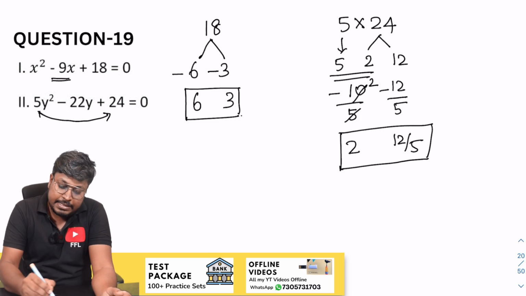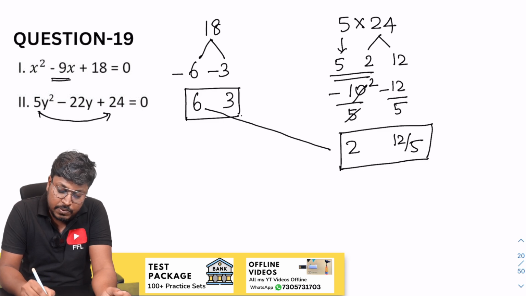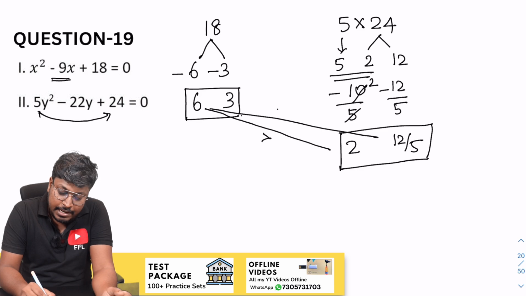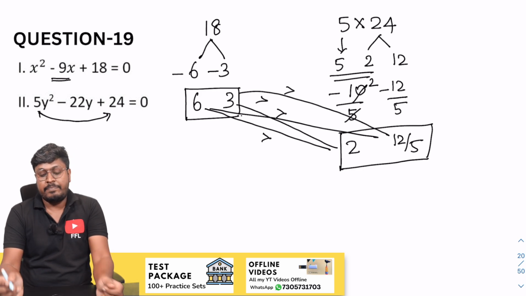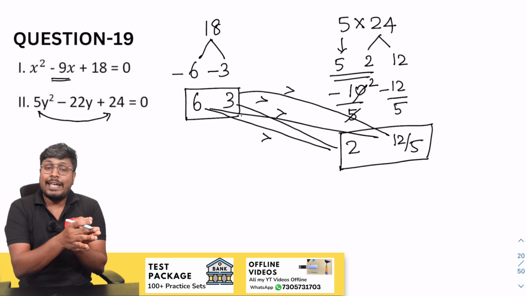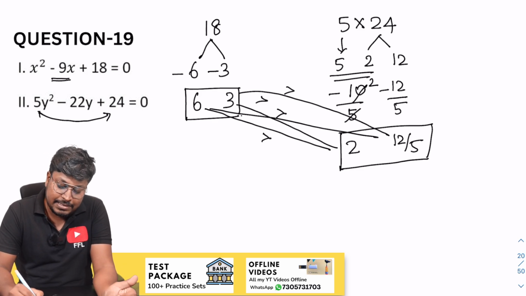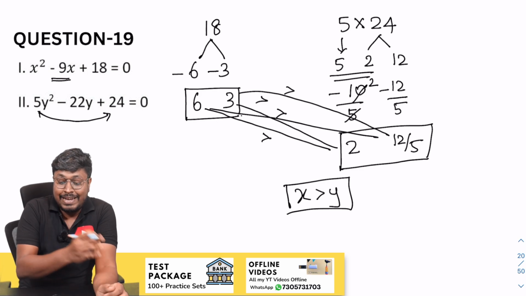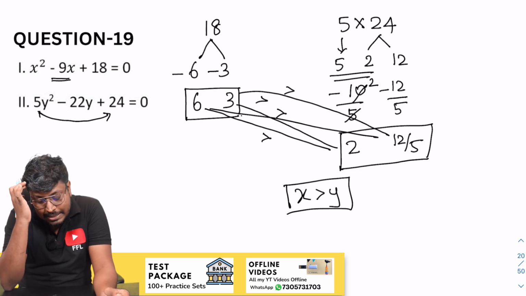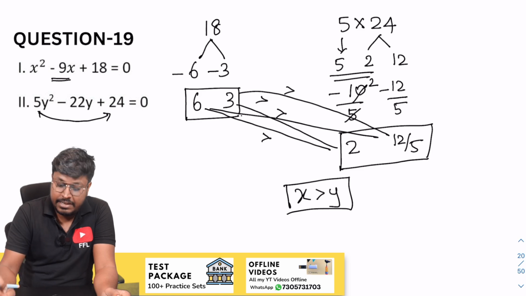So now the comparison part. While comparing 6 and 2, 6 is greater than. While comparing 6 and 12 by 5, again 6 is greater than. So 3 and 2, again 3 is greater than. 5 into 3 will be 15, 12. So again x is greater than. So after comparing all the x values with y values, we got x greater than y. Not even one value is equal to. So all the values of x are greater than y. So we can say that the answer for the question is x greater than y, right?